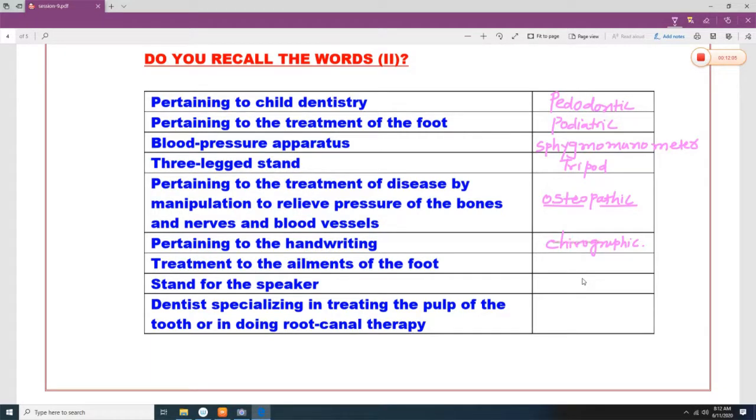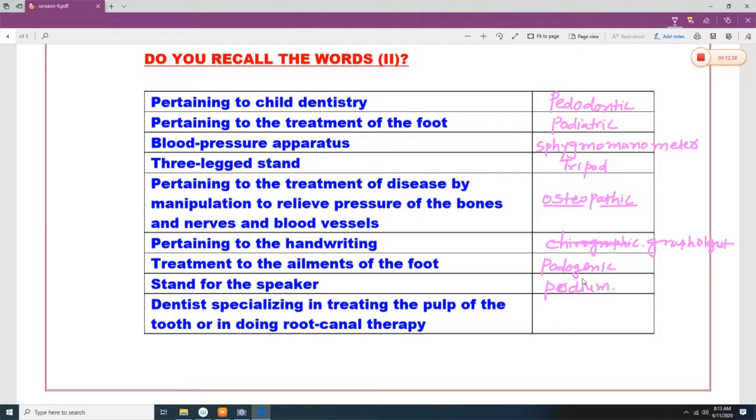Pertaining to handwriting, I think it is a graphologist. Treatment to the ailment of foot. Podogenic. Stand of the speaker. Podium.